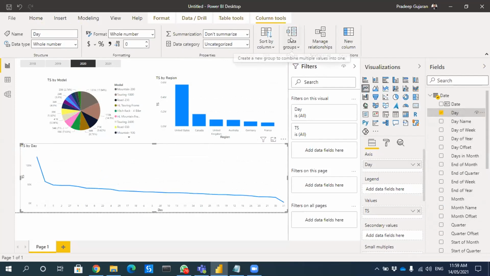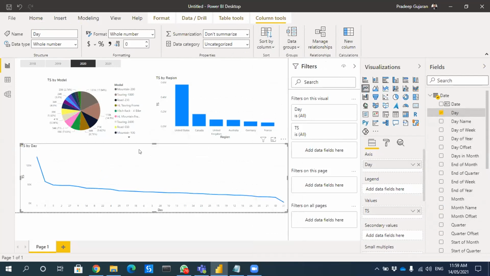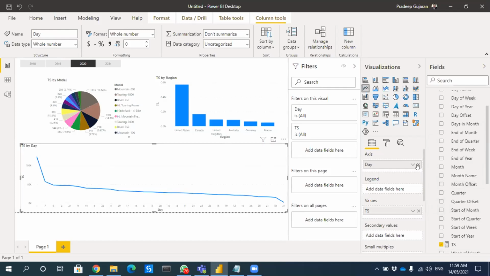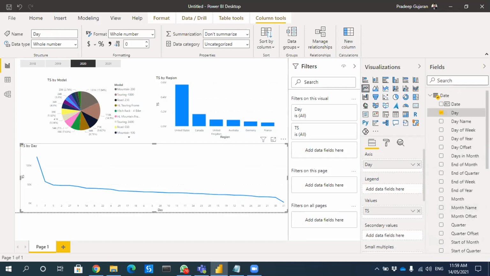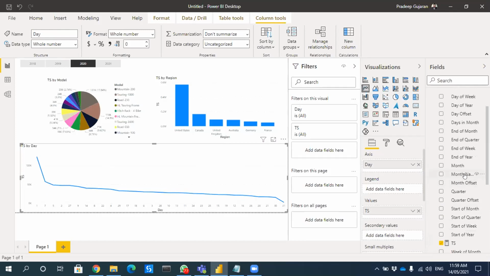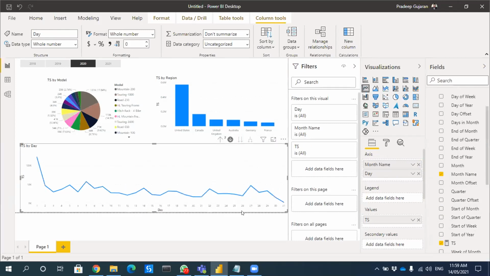But for day, I think we also need to do two kinds of filtering, is it? Because month and then day-wise. Yeah, you can actually bring both here only. For example, first the month, then day, then you can do one more thing. You can bring the month name on top of the axis day. Yes. So first it will go by the month. Then if you drill it, then it will go by day. See.